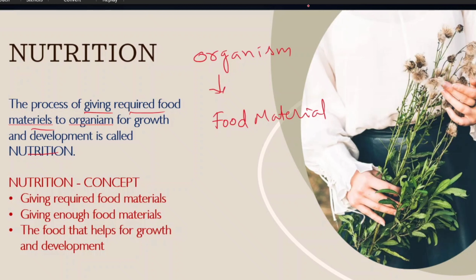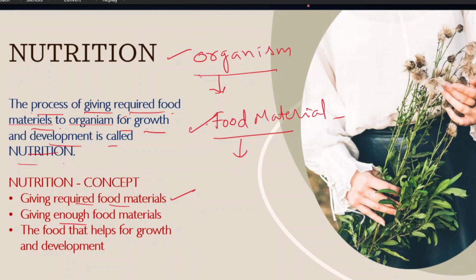Giving required food material. Whatever it eats, what it requires, how much quantity it requires, it will initiate the growth and development in the organism. This process is called nutrition.